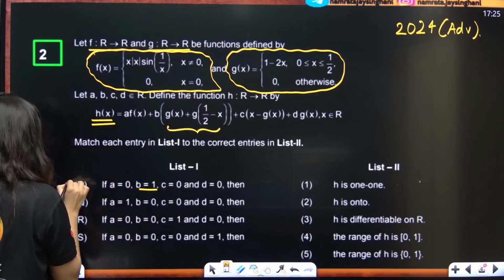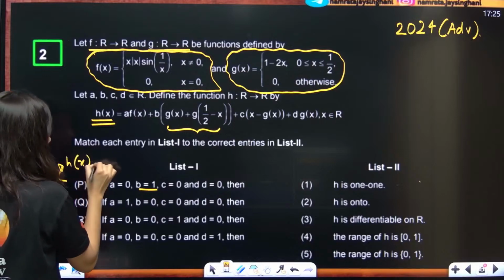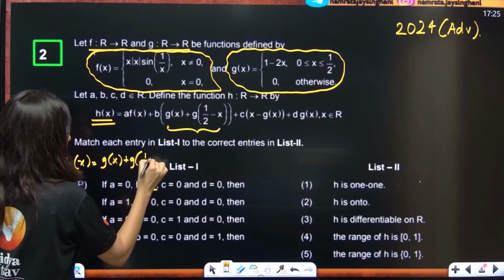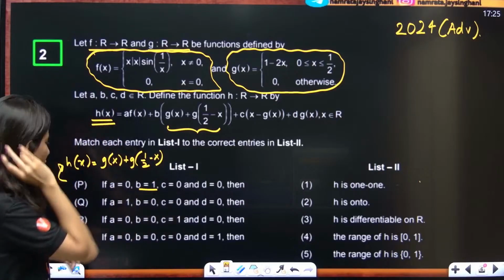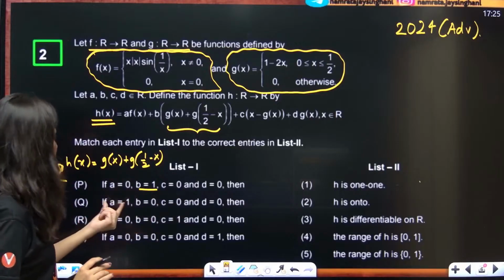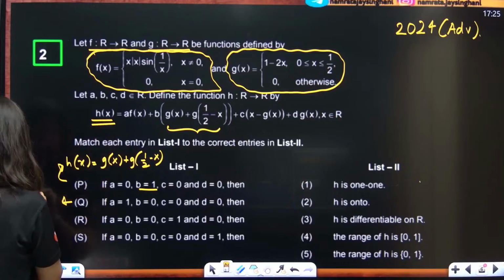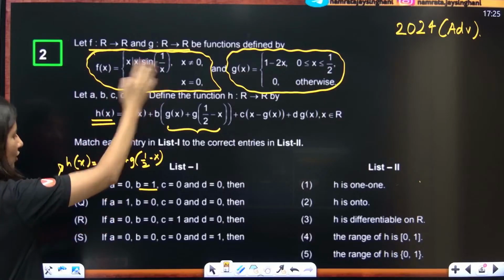So, for the P part, h(x) is equal to g(x) plus g(1/2 - x). Yes or no? This is your h(x). For your Q part, everything is 0 except a is equal to 1. So, for your Q part, h(x) is f(x). That's it. Q part h(x) is this function f(x).